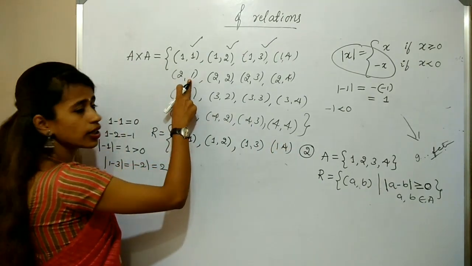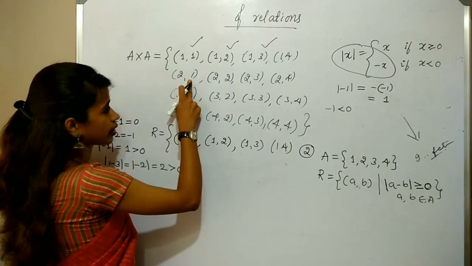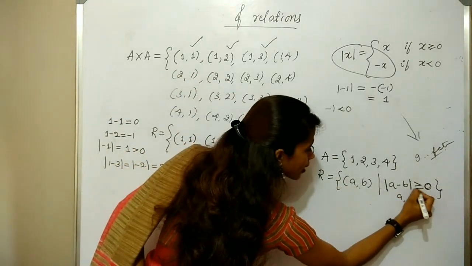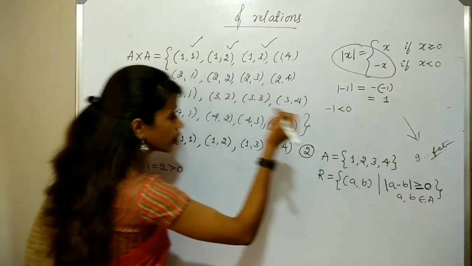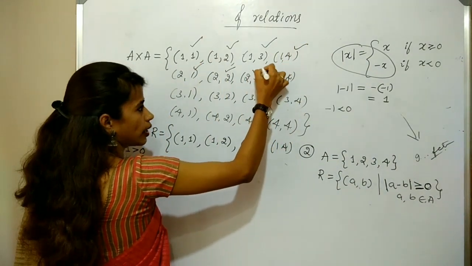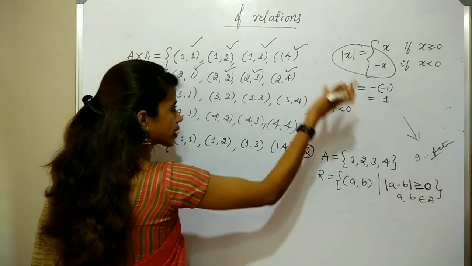If I take 2 and 1, the difference is 1, which is always greater than 0. 2 and 2, the difference is 0, that is greater than or equal to 0. Here is the equal to 0. So, therefore, which also belongs to R. 2 and 3, 1. 2 and 4, 2, which is greater than 0.